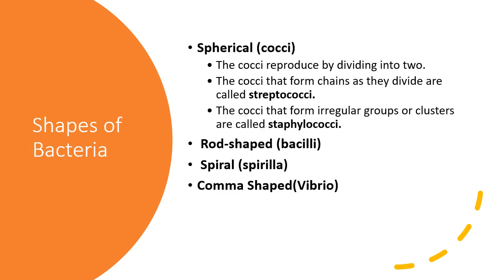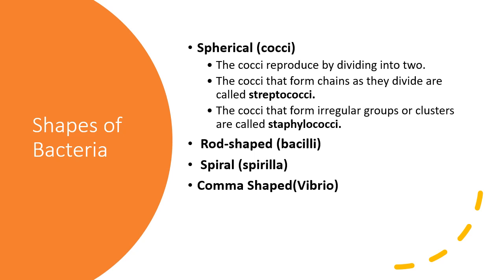Let's study the different shapes of bacteria. Now, you can see there are few names of bacteria which are given according to a peculiar shape possessed by them. So if the shape of bacteria is spherical, they are round in shape. So biologically, they are called cocci. What are they called? Cocci. So now the cocci reproduce by dividing into two, and in this way the number increases.